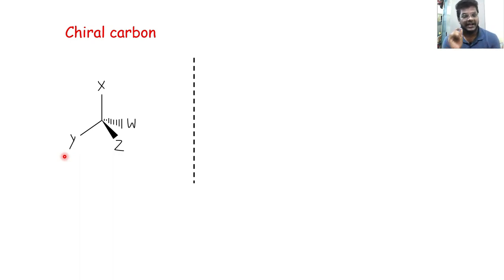Then we can term that carbon a chiral carbon, because only those carbons are able to show the property of chirality, that is, mirror images as well as non-superimposability. So if any molecule has to be chiral, it must have chiral carbons in it. In fact, these chiral carbons form the basis of the entire stereochemistry. They are the backbone of your stereochemistry.